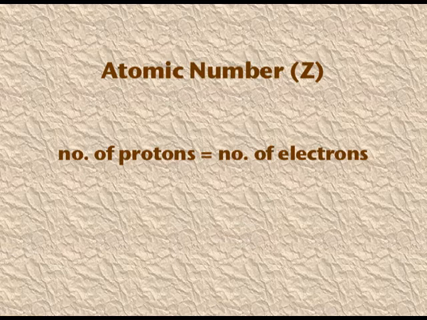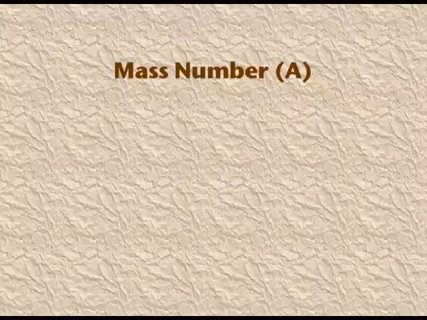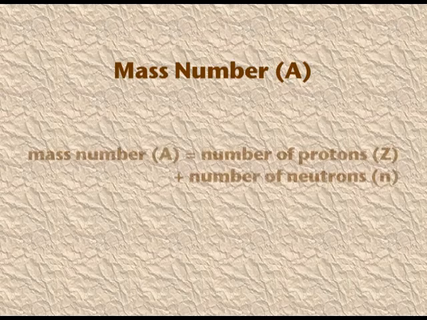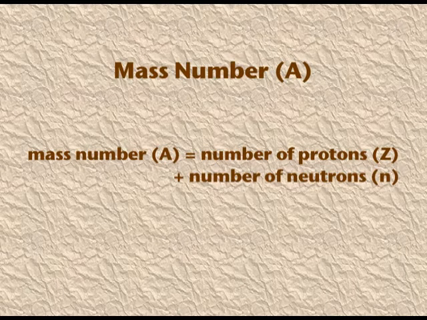The number of protons is known as the atomic number. Atomic number is represented by the symbol Z. Mass number is equal to the total number of neutrons and protons. And the mass number is represented by the capital letter A.